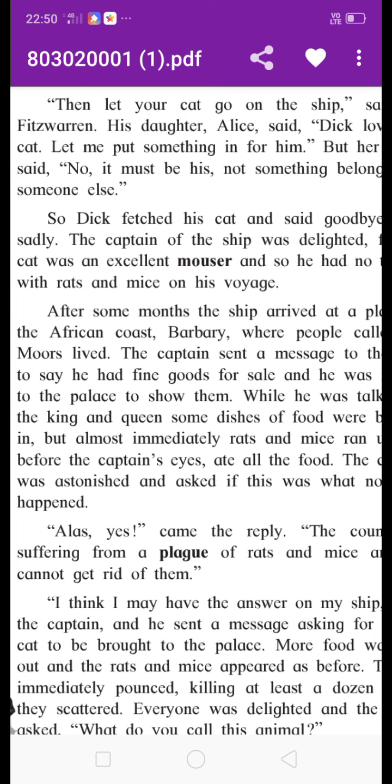Moors lived means it is a marshy area. Marshy means swampy, a place where there is a lot of swamp because of water. Because of that, in the coastal region there is a marshy area. The ship arrived on that African coast where there is a marshy area.